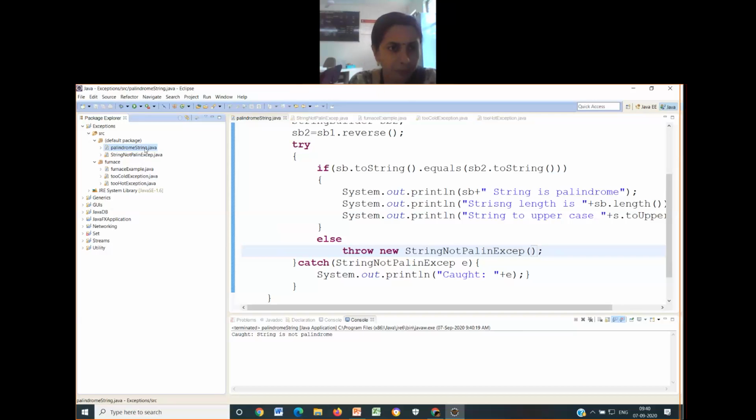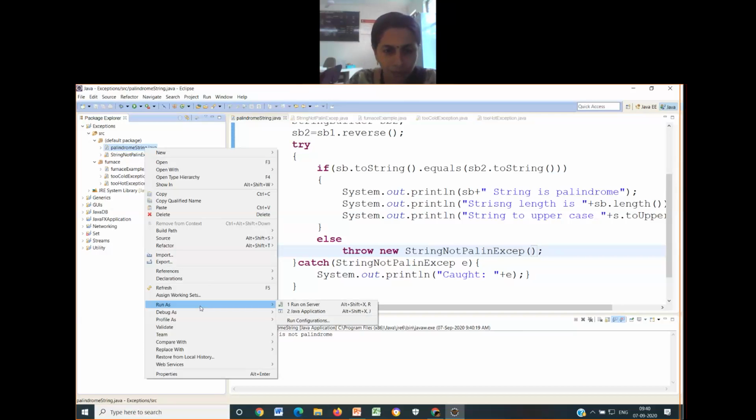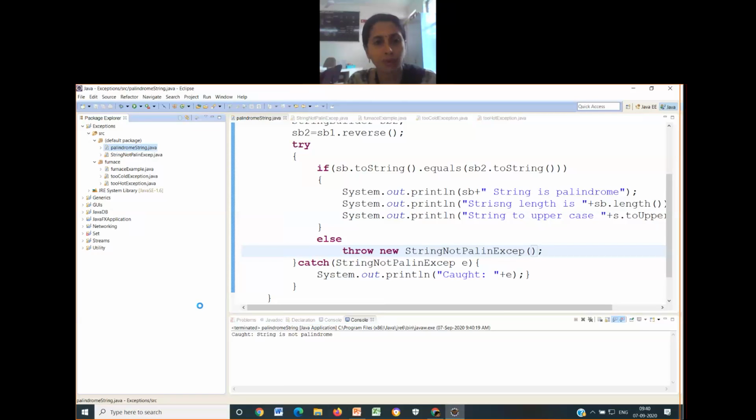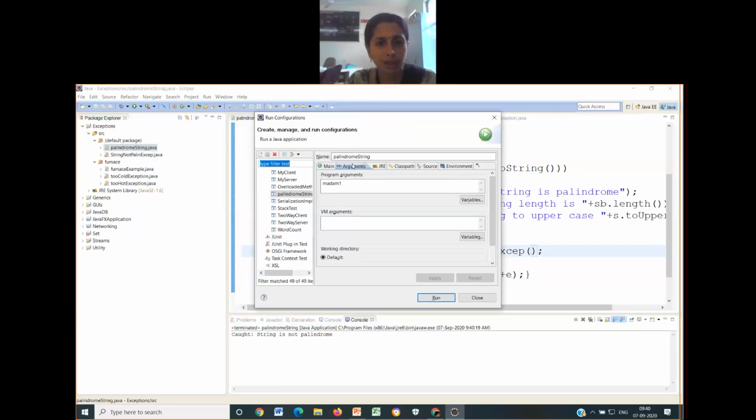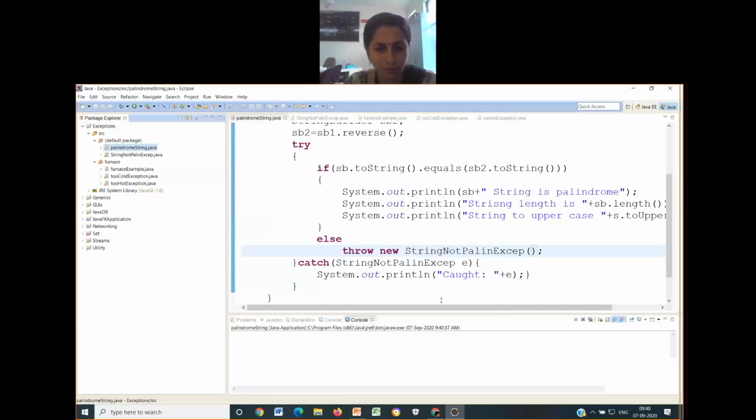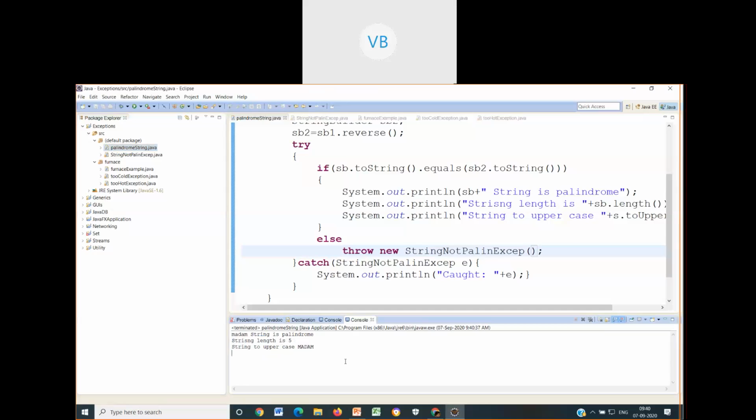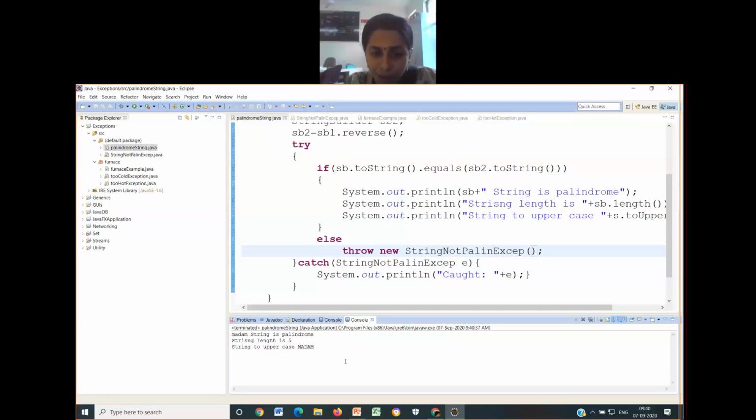Let me give now Run Configurations and go to arguments. Change this argument to madam. Okay, you can just see. I hope you are able to see this, please, guys. Let me know. This particular output, you are able to see. Yes, ma'am, it is visible. So what it is saying: I have given madam as a string, which is a palindrome, and its length it has printed, and it has converted it into uppercase.